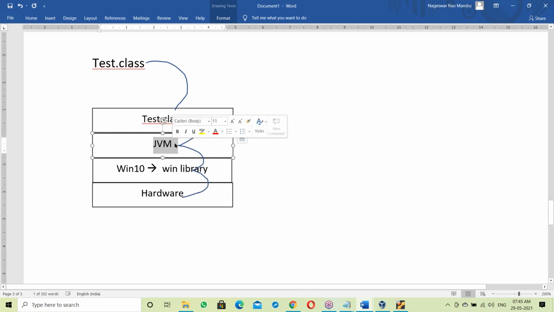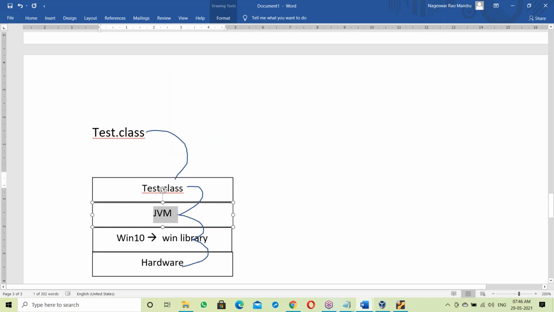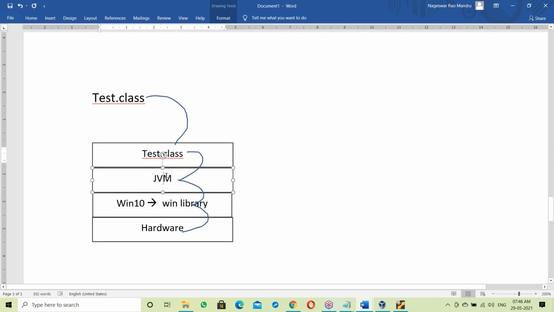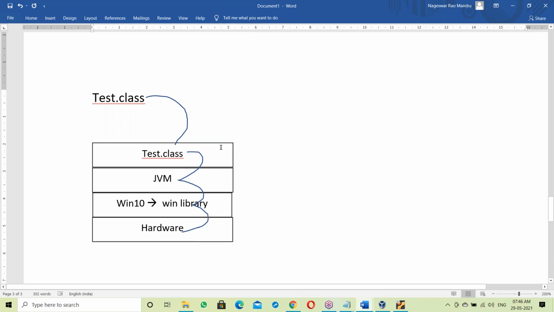As a part of the JVM, there is an interpreter. Yesterday we discussed that Java depends on a compiler as well as an interpreter. The .class file is generated by the compiler. The compiler's task is compiling, checking all the errors, and if there are no errors, generating the .class file. That .class file is given to the JVM, and as a part of the JVM, the interpreter takes the .class file and links it with the Windows library. Once linked, it communicates with the hardware components. That's it.